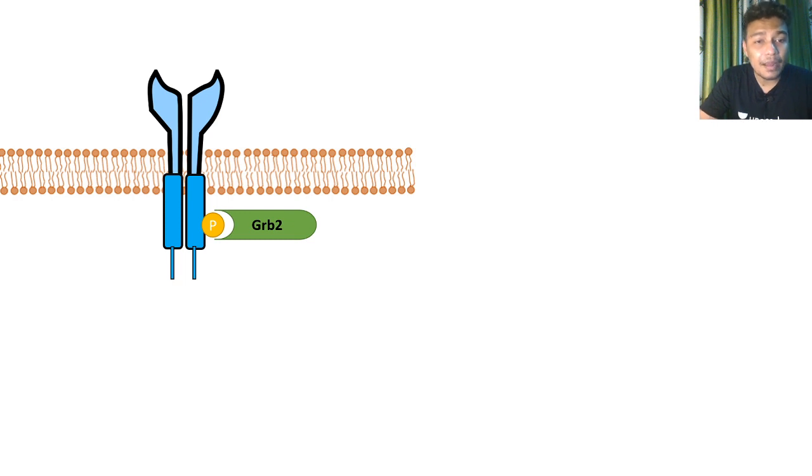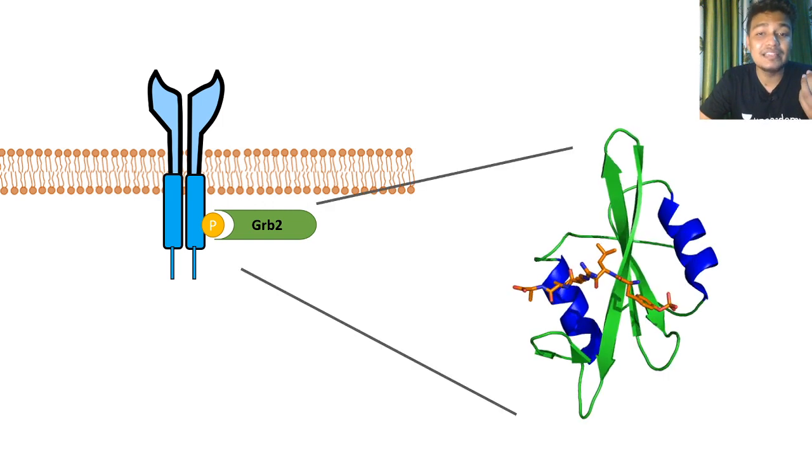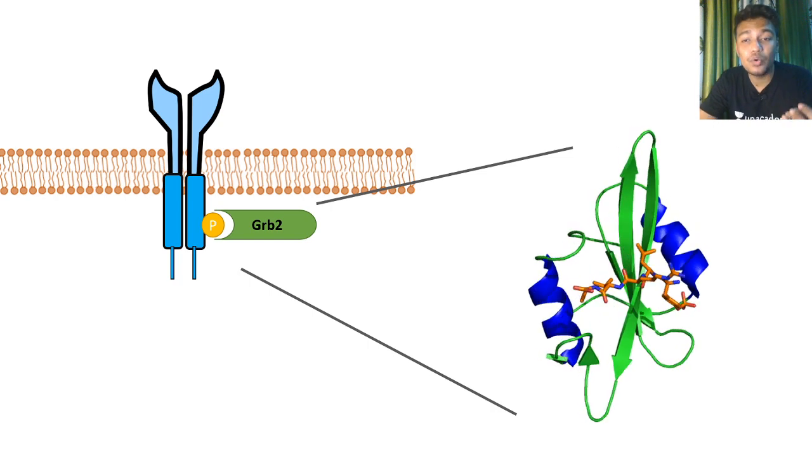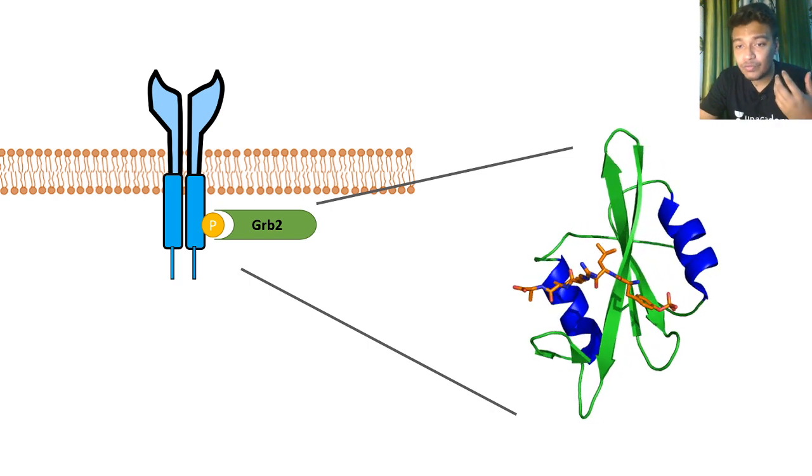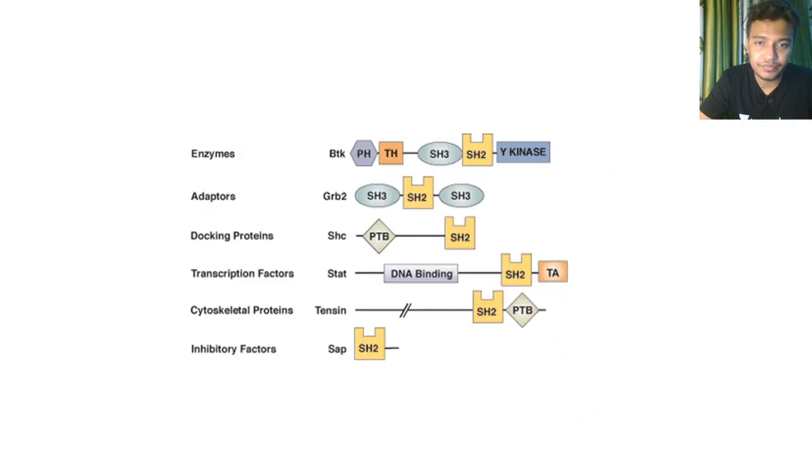But there are adapter proteins like GRB2 which recognize phosphorylated receptor at the tyrosine residues with its SH2 domain. So these adapter proteins have that SH2 domain which works like a recognition motif. So various proteins, adapters, transcription factors might have these SH2 domains. It's not only limited to adapters.